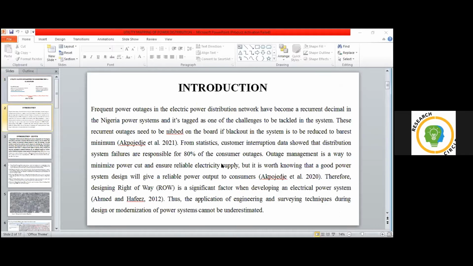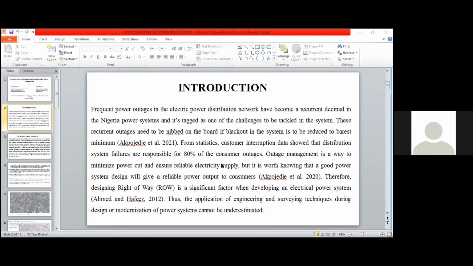Yes. Good. Okay. Frequent power outages in the Nigerian distribution system have become a recurrent decimal, and it is tagged as one of the challenges to be tackled. These outages need to be nipped in the bud if the blackout in the network is going to be reduced to the barest minimum. From statistics, we have found out that 80% of consumer outages is due to system fault. And if this needs to be reduced to the barest minimum, outage management needs to be managed efficiently.